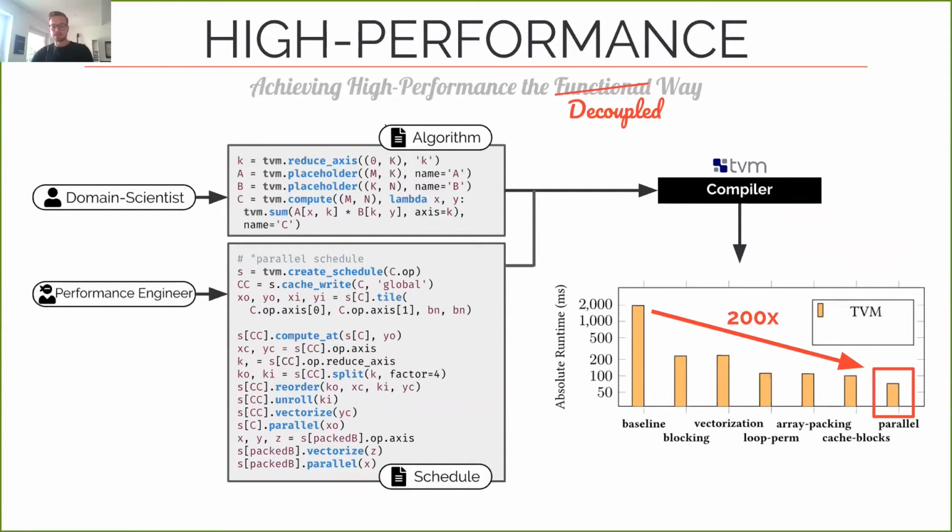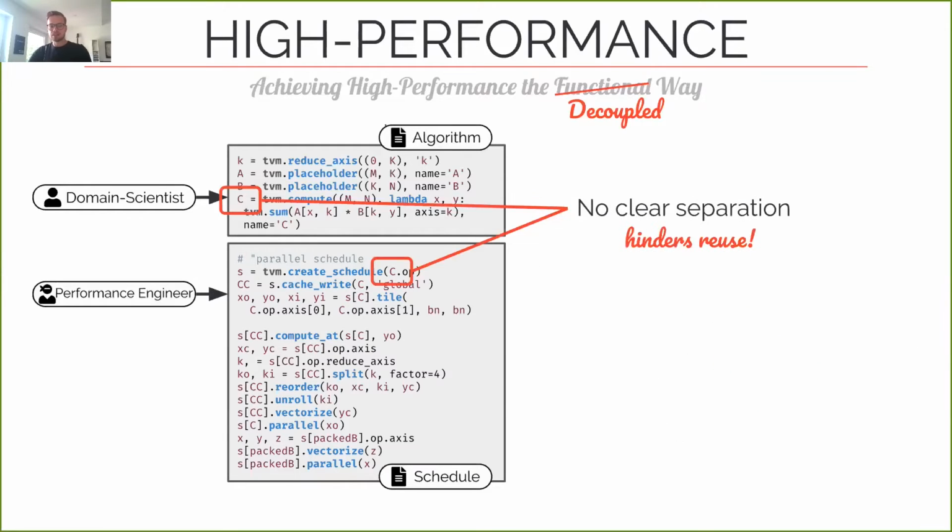The best version presented in this tutorial is about 200 times faster than the baseline, but only requires adding a few more lines to the schedule. Well, at least that's the idea. When you take a closer look at this schedule-based approach, you'll find a few problems. One of the first things you might find is that the algorithm and the schedule are not fully separated. Here, the schedule uses the same Python identifier that has been declared in the algorithm. That simply means that both the algorithm and the schedule have to live in the same scope, and that hinders the reuse of the schedule for optimizing a different computation.